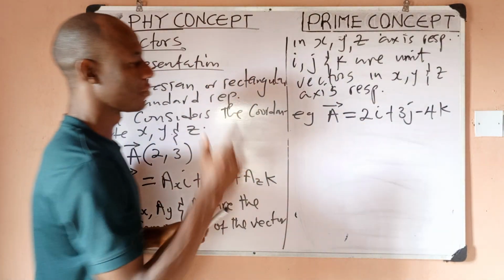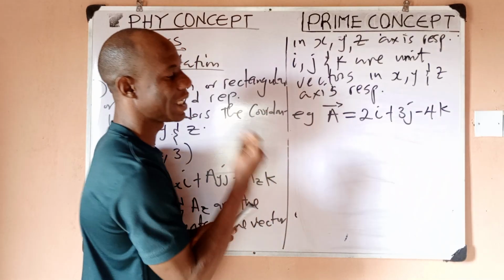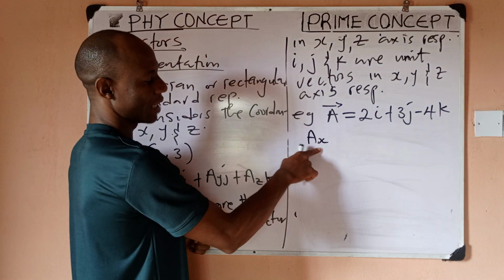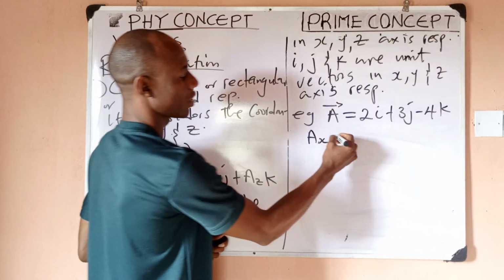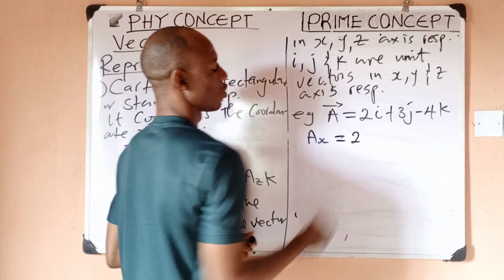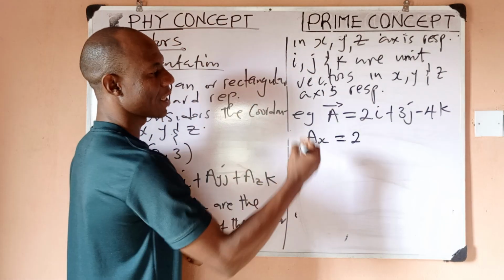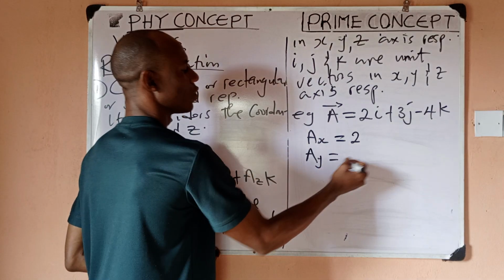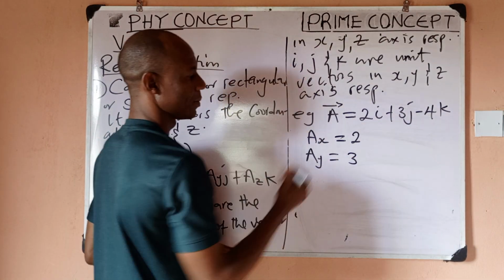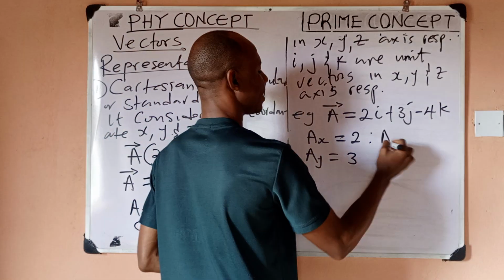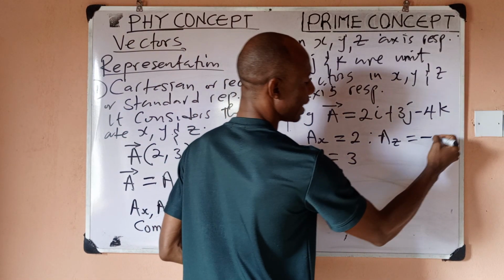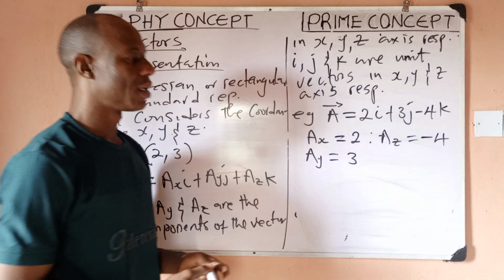So if they ask you to find the component of this vector in X direction, I would simply say it is AX as a component of A in X direction, and AX is equal to 2. If they say we should find the component in the Y direction, I would say it is AY, which is equal to 3. If they ask for the component in the Z direction, I would say it is AZ, which is equal to -4, not just 4, -4.